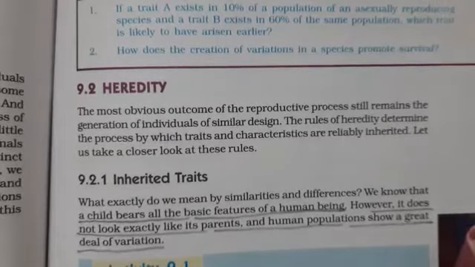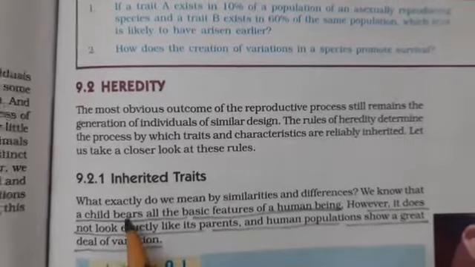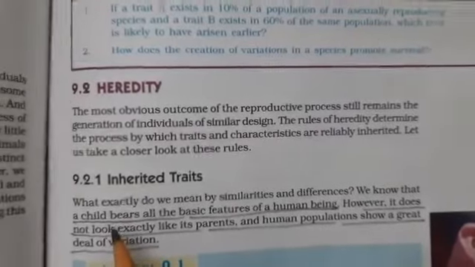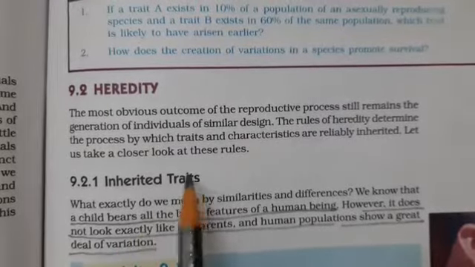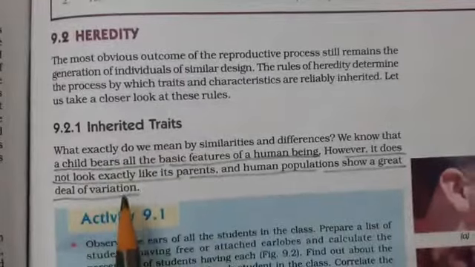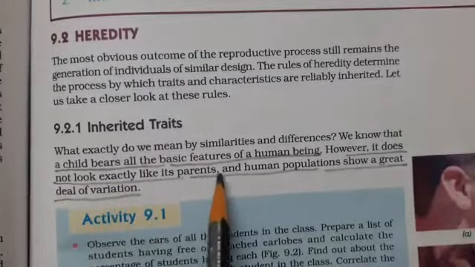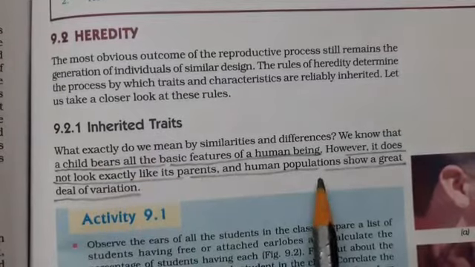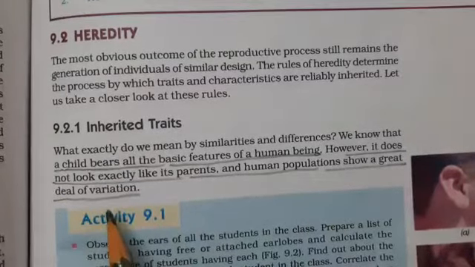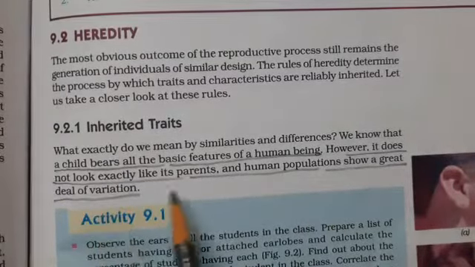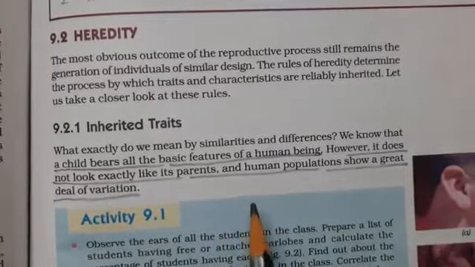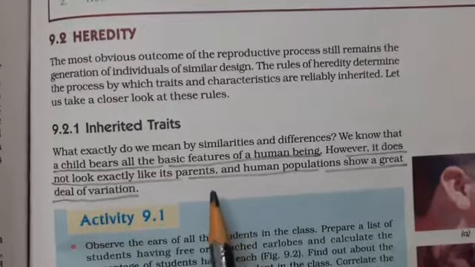So these characteristics are passed from one generation to another, that is from the parents to their offspring, and this is called inheritance. Now, in inherited characteristics, a child bears the features of a human being, that is a human child we are talking about. However, they do not look exactly like their parents, but yes, they are almost like their parents.